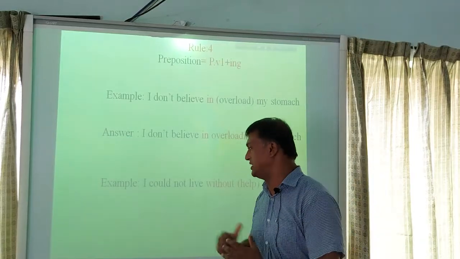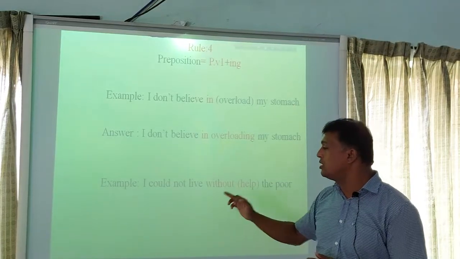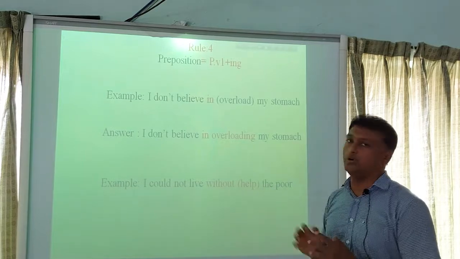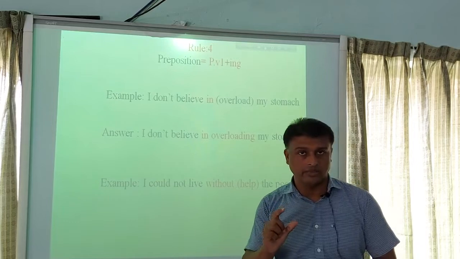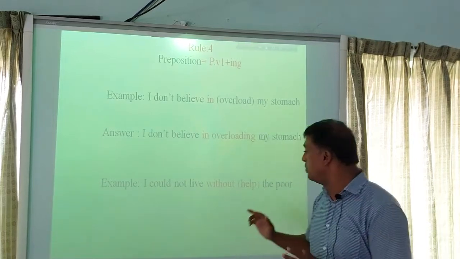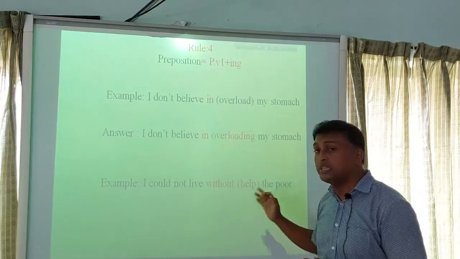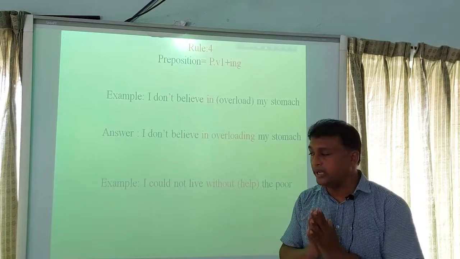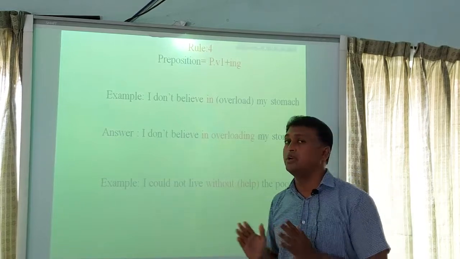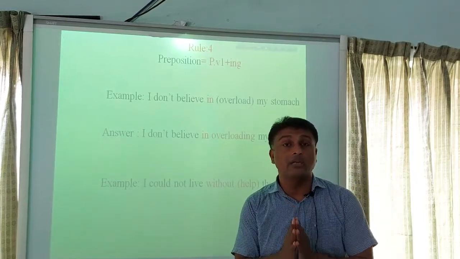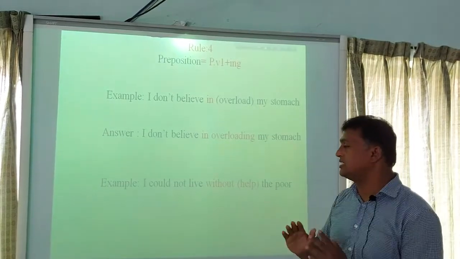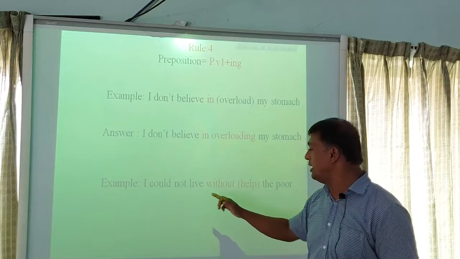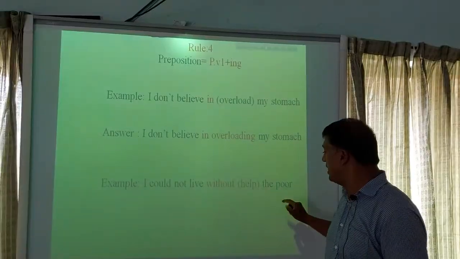Look at this example. I could not live without help the poor. Here without is a preposition. So we have to add ing with the principal verb. Why? Because after a preposition we have to add ing with the principal verb. So the answer of this sentence is I could not live without helping the poor.